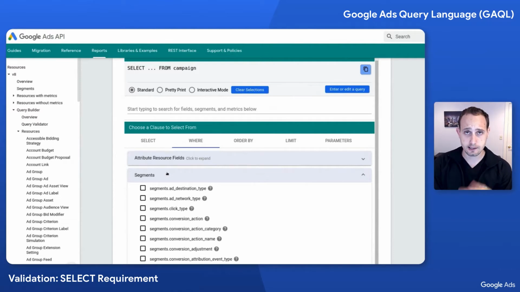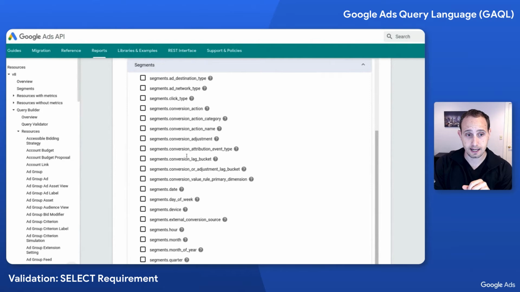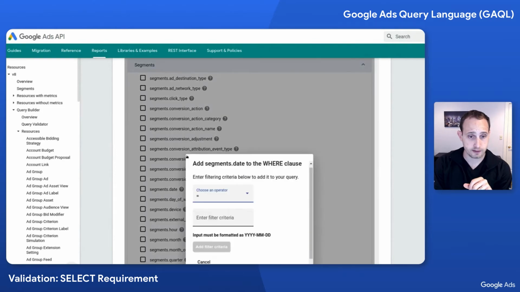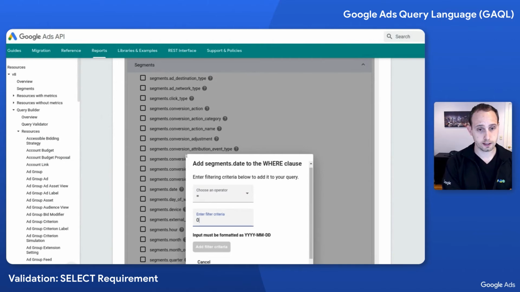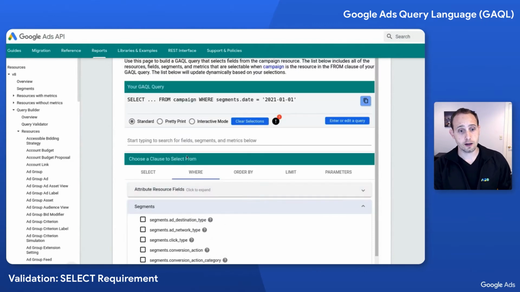They still can segment your metrics when they exist within the select clause. Now, where they're different is that they can be in the where clause without needing to be in the select clause. So if I choose segments.date as my where, and I say where date equals 2021-01-01, you're going to notice that didn't tell me that it needed to be in the select clause.